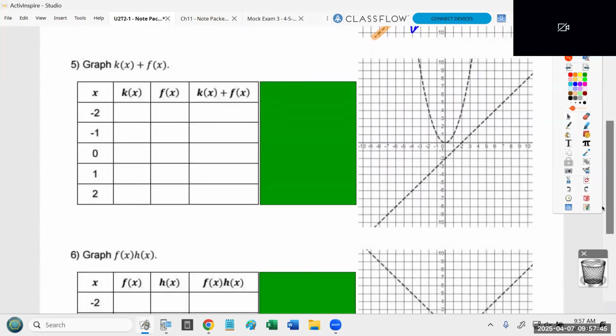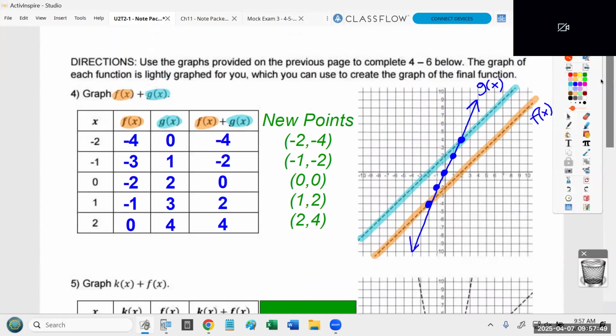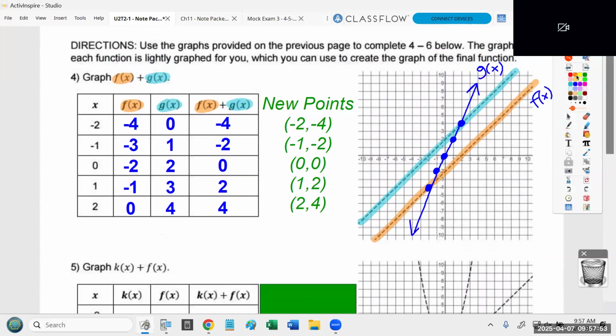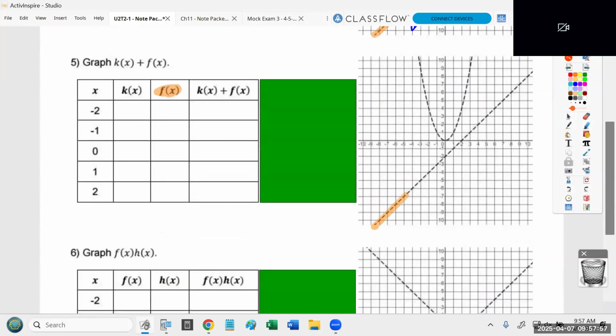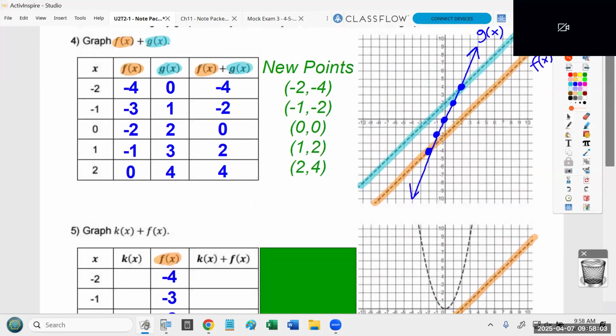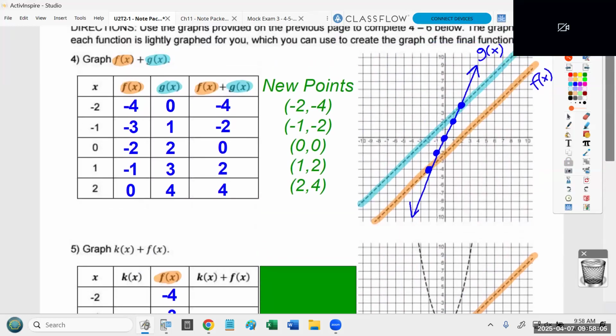Okay, now here's the next thing. This next problem uses f of x again. It uses that same exact function, so it uses that exact same line. So we can just copy those values from before. I'm just going to copy the same -4, -3, -2, -1, 0 that we had before because we've already done f of x.